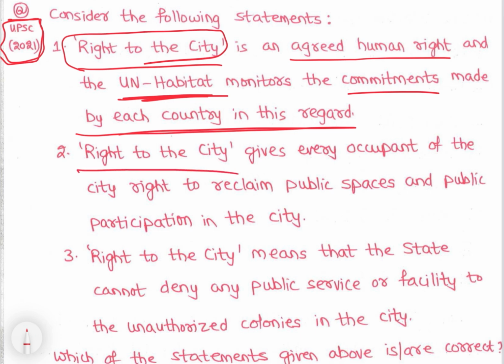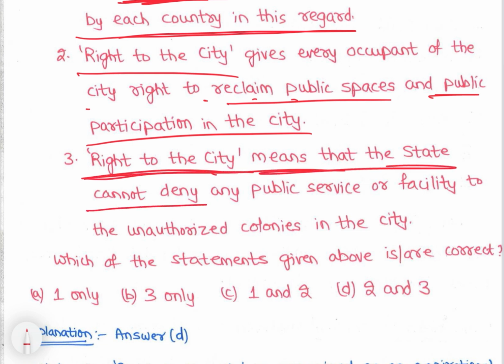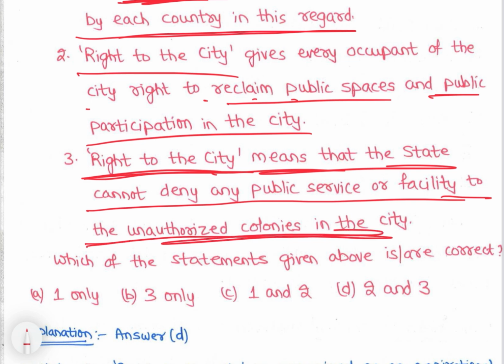Then right to city gives every occupant of the city the right to reclaim public spaces and public participation in the city, right? So this is on the concept of right to city, right? Right to city means that the state cannot deny any public services or facility to the unauthorized colony in the city, right? So now let's see. Now see, the answer is 2 and 3. 2 and 3 are correct. Which of the following are correct?